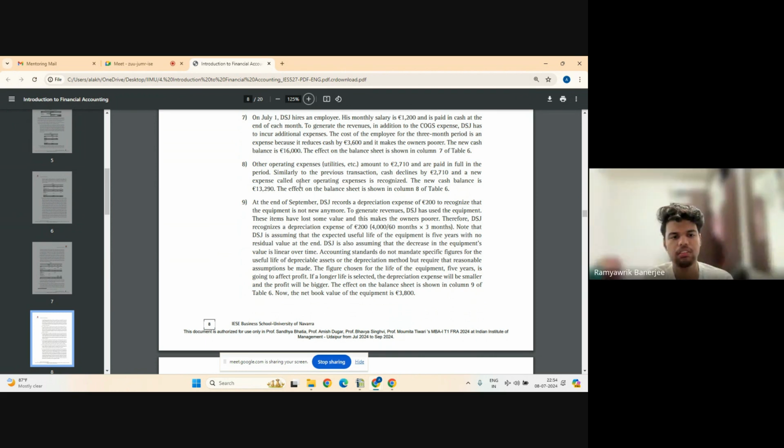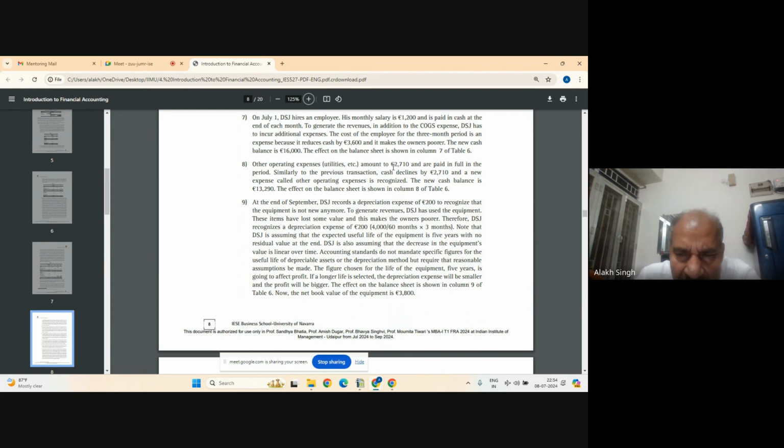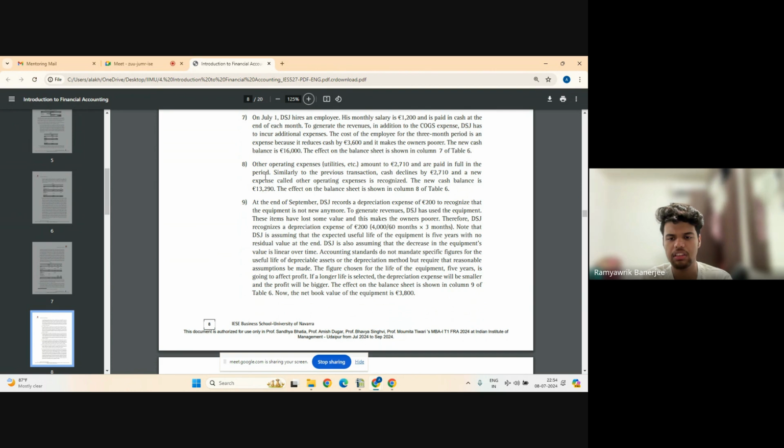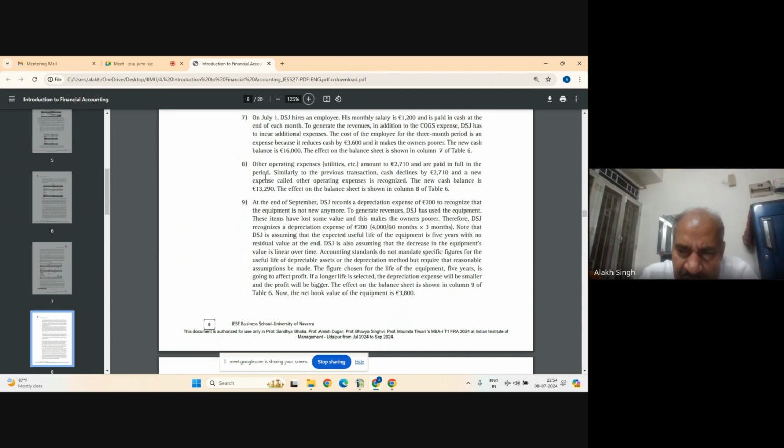So I think this is an operating expense, right? It's a liability, no, not a liability, because you don't have to pay, it has already been paid. The amount has been paid now. It says it's paid in full, in the period. So it is no longer a liability. It is not accounts payable because it has been paid in full. Had it not been paid, then it would become accounts payable. But it has been paid.